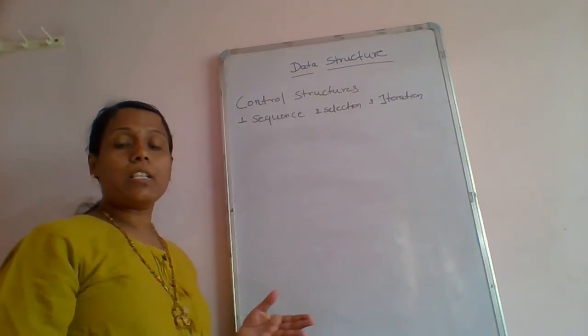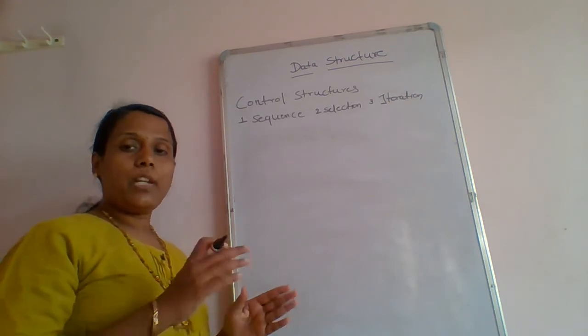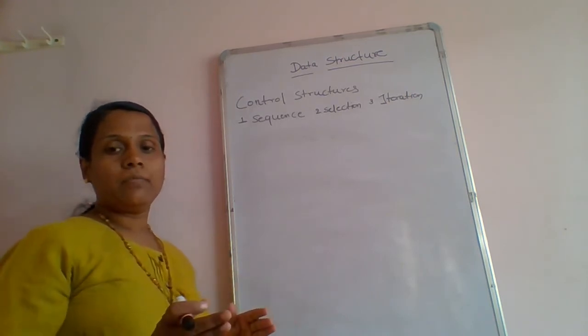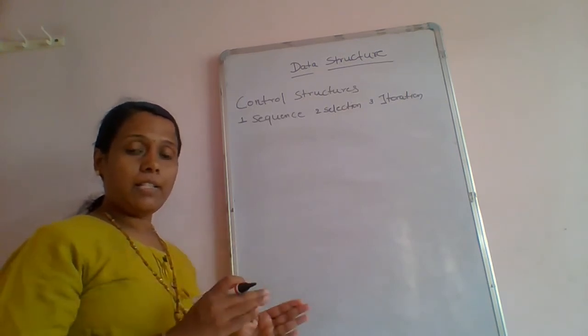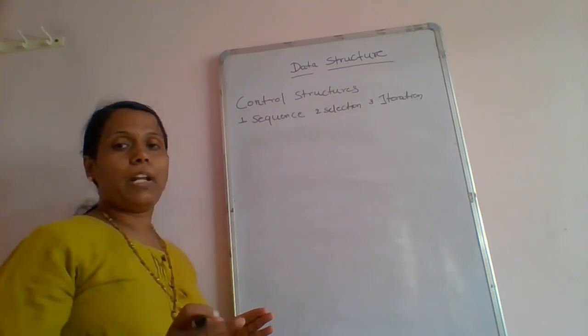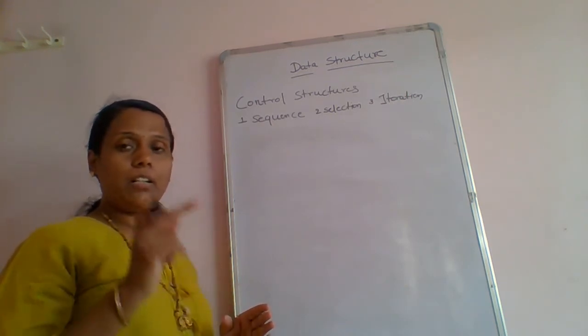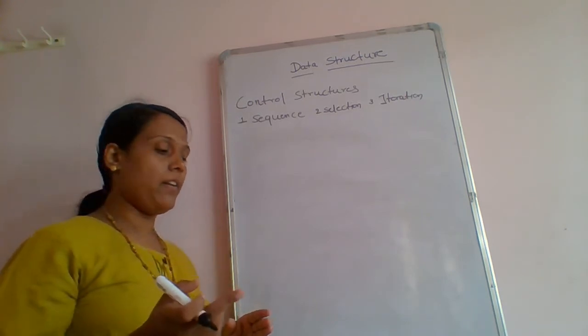Calculating the sum of the first 10 numbers is the iterative loop. It will check the first number, add, increase the number, check the condition again, add, increase the number, check the condition and add. So it will iterate the program till the condition is true. When the condition becomes false, it will stop the program. So it is called an iterative loop.